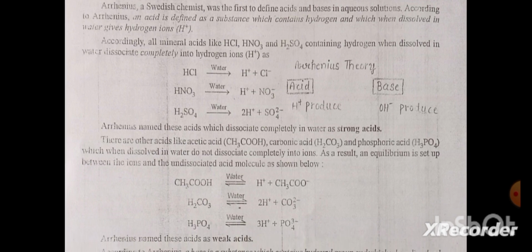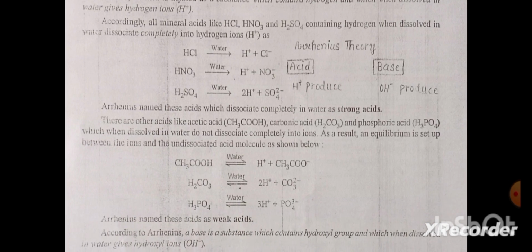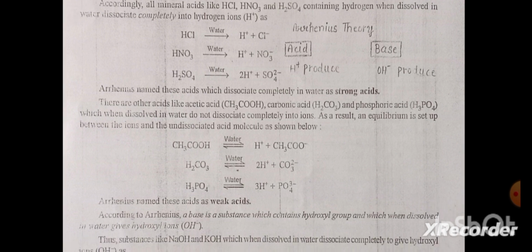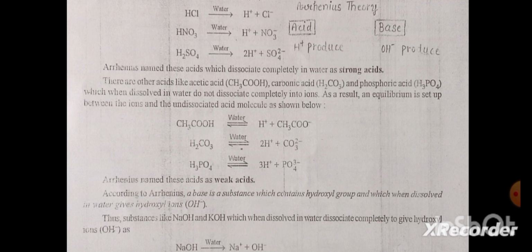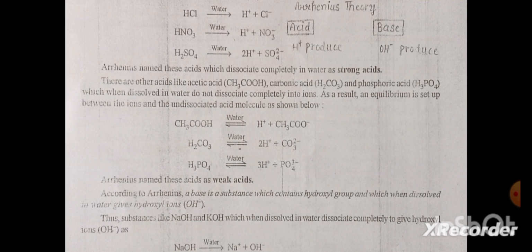There are other acids like acetic acid CH3COOH, carbonic acid H2CO3 and phosphoric acid H3PO4, which when dissolved in water do not dissociate completely into ions. As a result, an equilibrium is set up between the ions and the undissociated acid molecule as shown below. Arrhenius named these acids as weak acids.